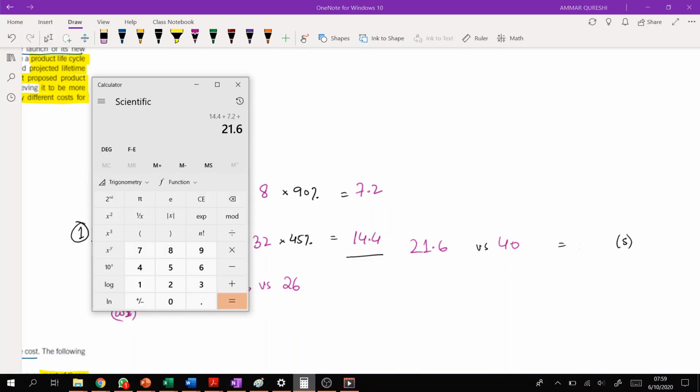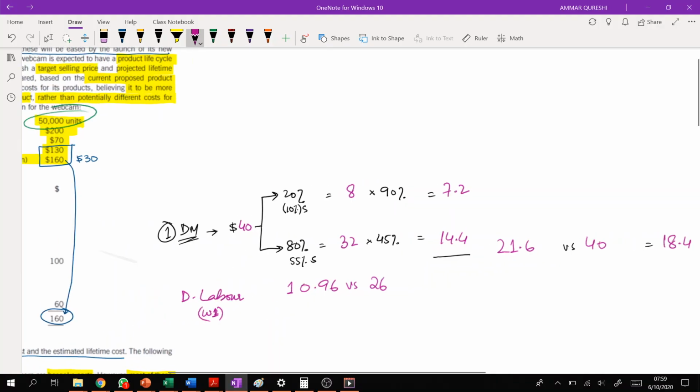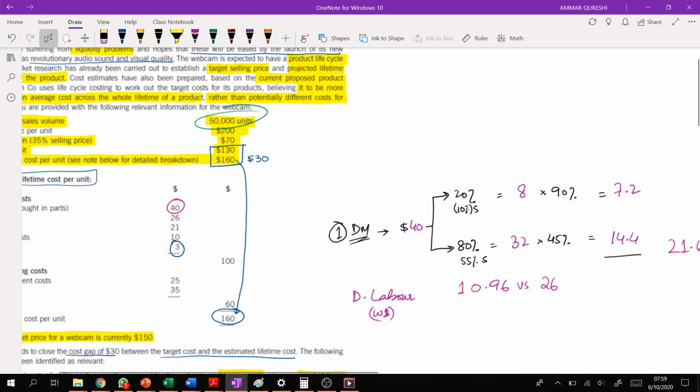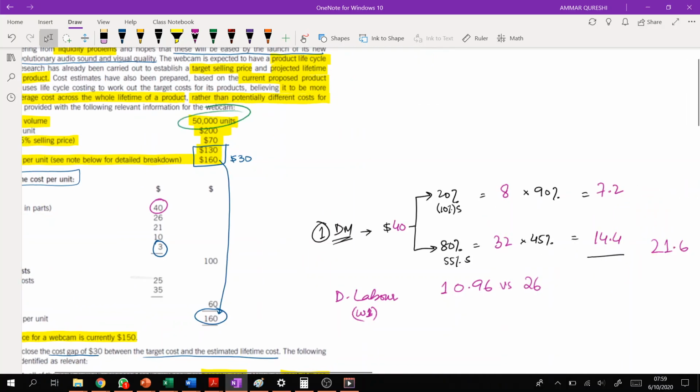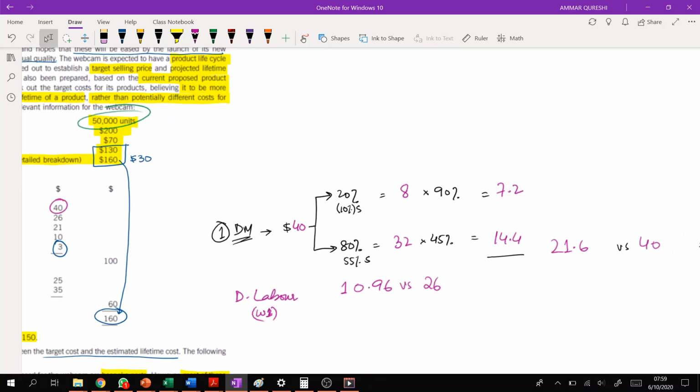So the saving is 18.4. Sorry, I picked the wrong number. Labor cost was 26. Now labor cost is 10.96. Average labor cost is 10.96.